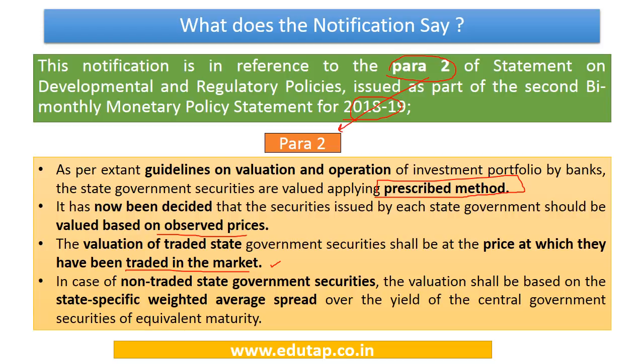Now in case of non-traded state government securities, that is, securities that are not being traded actively, the valuation shall be done based on a separate method, a state specific weighted average method, which would be spread over the yield of the central government securities of equivalent maturity. So this would depend on the yield of the central government securities, and would be a separate state specific method for valuing the non-traded state government securities. So this is what para number 2 had to say on valuing the state development loans.